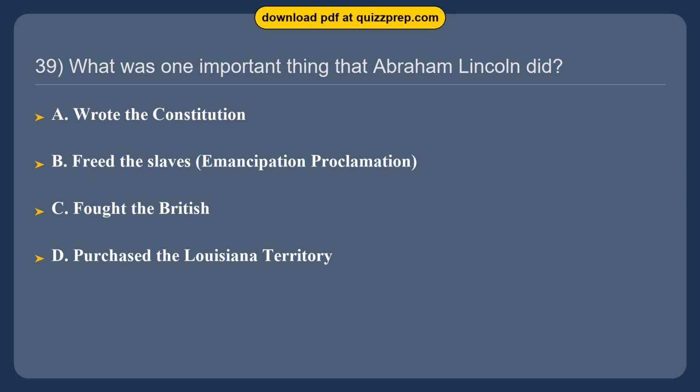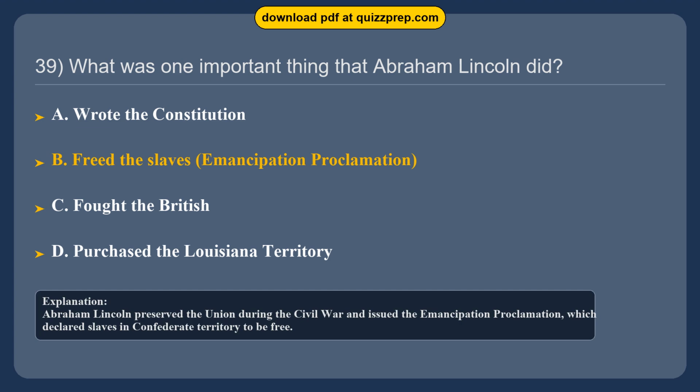Question 39. What was one important thing that Abraham Lincoln did? Option A. Wrote the Constitution. Option B. Freed the slaves, Emancipation Proclamation. Option C. Fought the British. Option D. Purchased the Louisiana Territory. The correct answer is option B, Freed the Slaves, Emancipation Proclamation. Abraham Lincoln preserved the Union during the Civil War and issued the Emancipation Proclamation, which declared slaves in Confederate territory to be free.